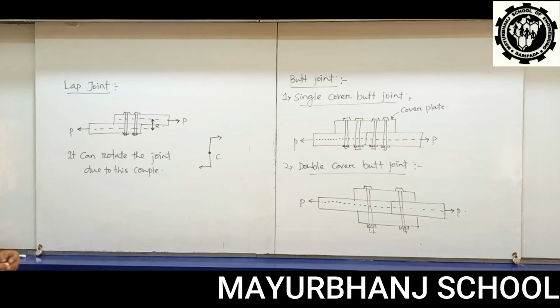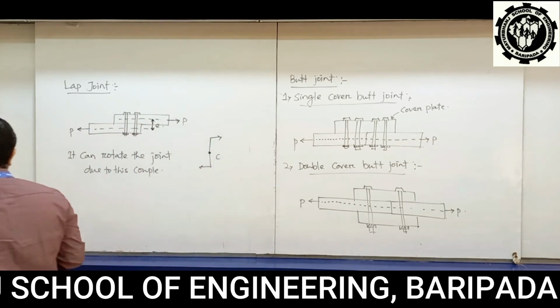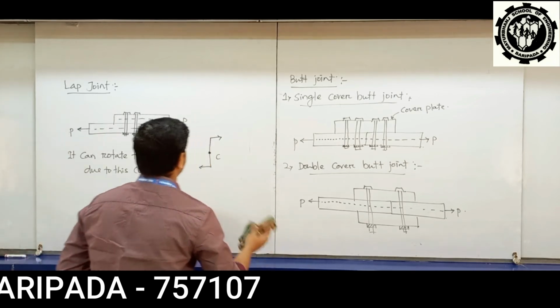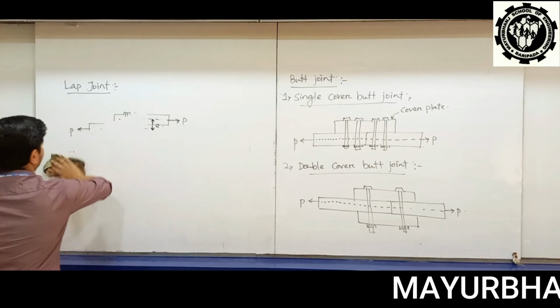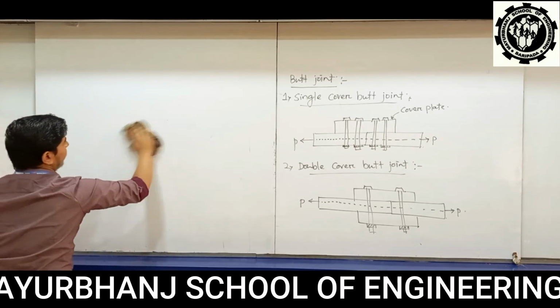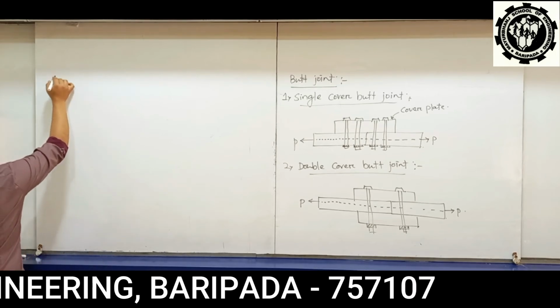Now, how do the plates and bolt fail? Failure of bolt and failure of plate. How the bolt and plate fail? First, we will discuss about how the bolt fails.